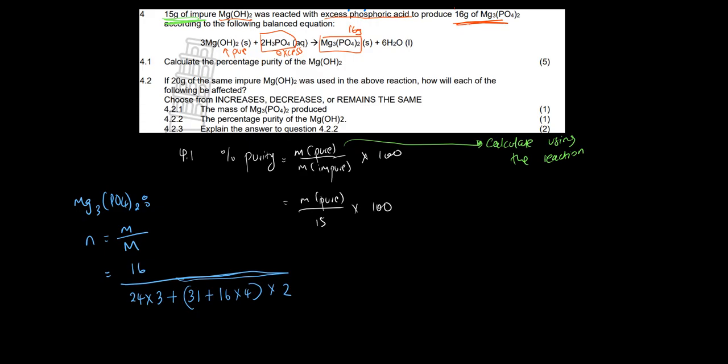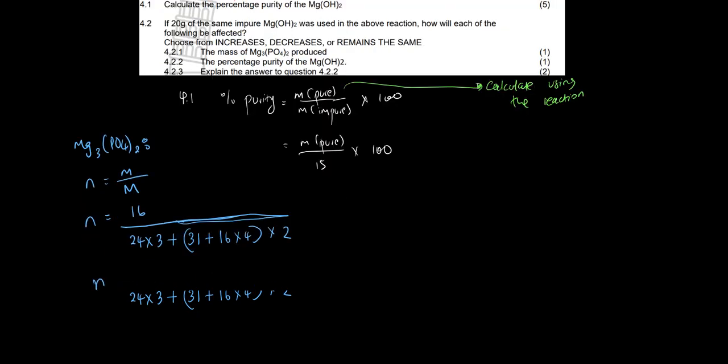So now what do we have? Therefore the number of moles there is going to be 16 over 24 times 3, and then plus 31 plus 16 times 4, and then all of that times 2, we get 262.